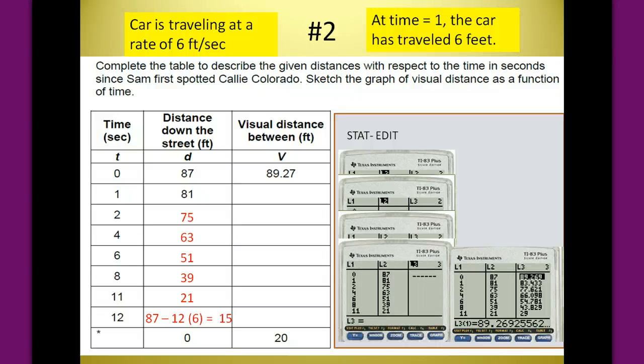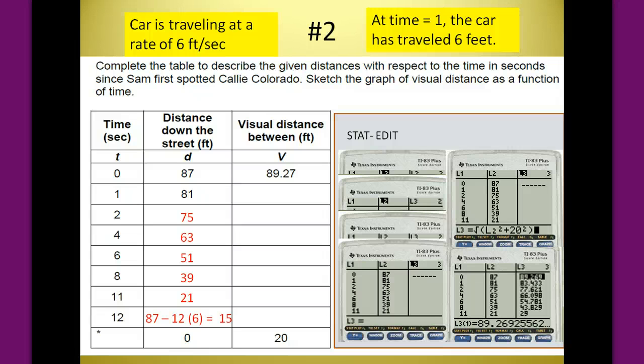So I'm going to highlight that list 3 and I'm going to put in the equation essentially that we are using. We are using the distance down the street as one of those leg measurements, if you'll remember, and the 20 feet that Sam is from that direct distance there is 20 feet.